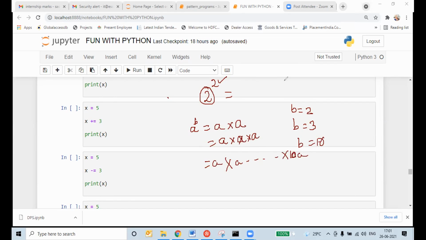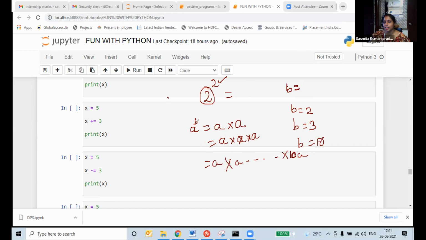Excuse me, ma'am, how can we do A to the power B? That is power. I gave these as variables already. I told you what a variable is. If I write A is equal to some value and B is equal to some value, then what will happen? I am explaining. If I write A is equal to 2, B is equal to 3, what output will we get?